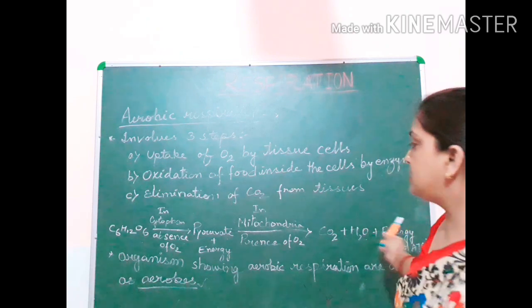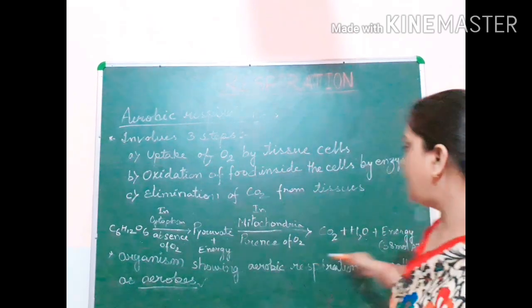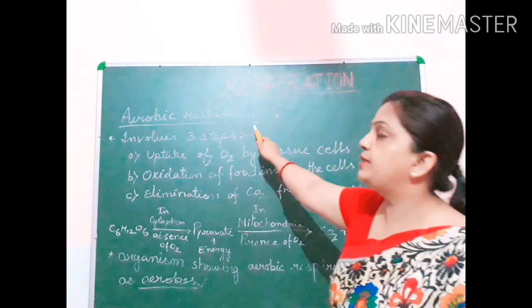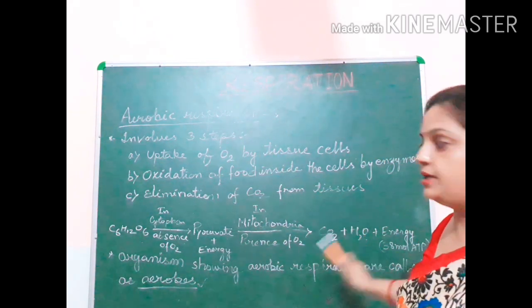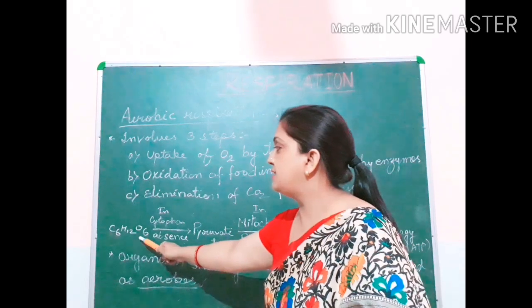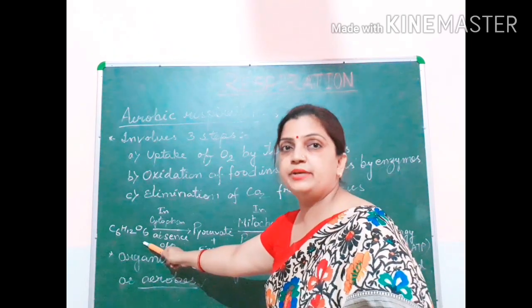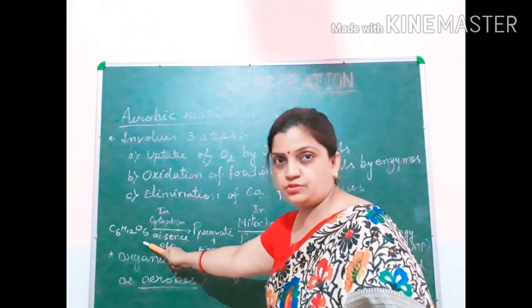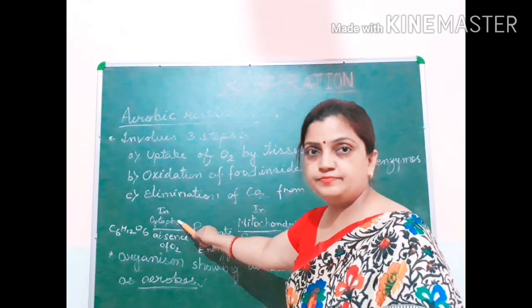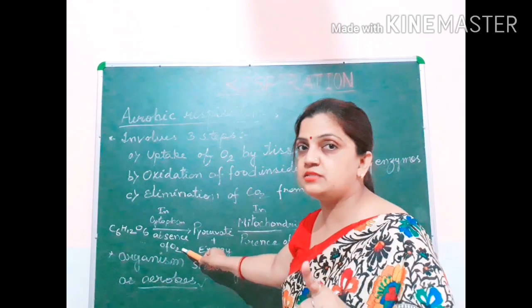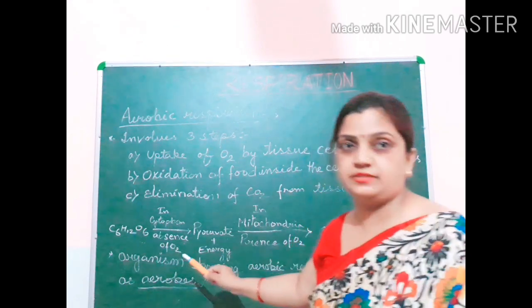Here you can see that I have written a summarized chemical equation for aerobic respiration. The summarized chemical equation is showing that C6H12O6, which is the chemical formula for glucose, enters inside the cells, in the cytoplasm, where oxygen is not present yet. Oxygen is absent.